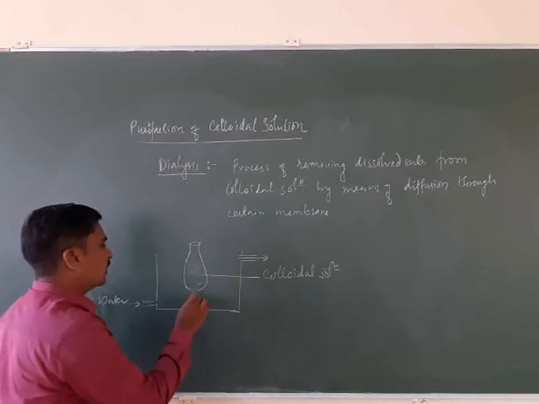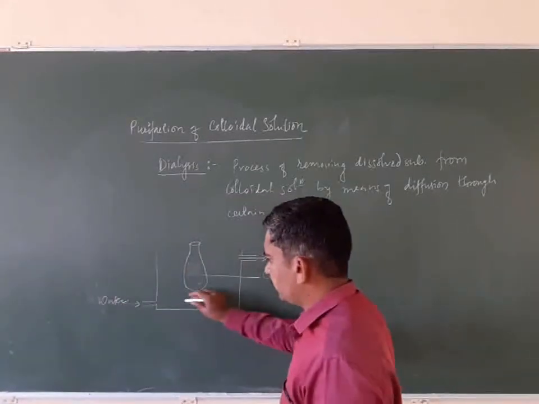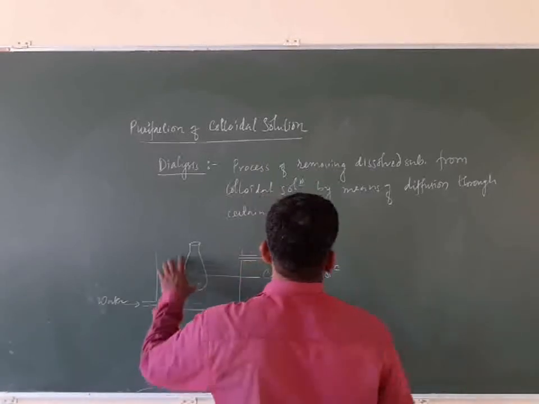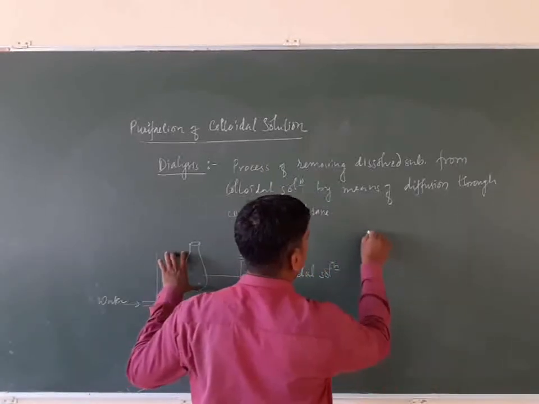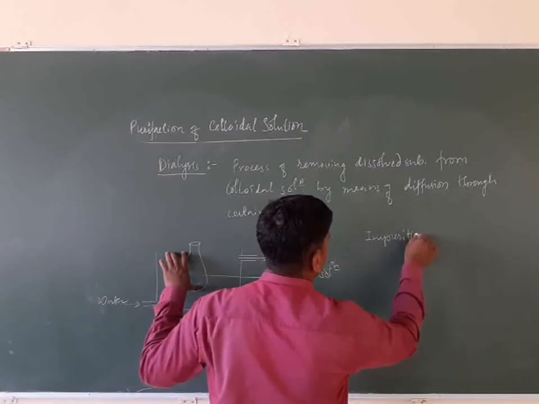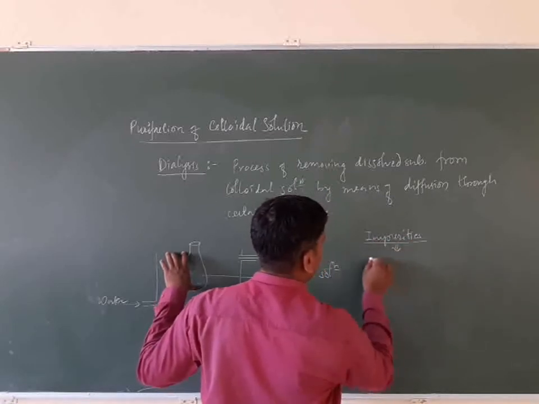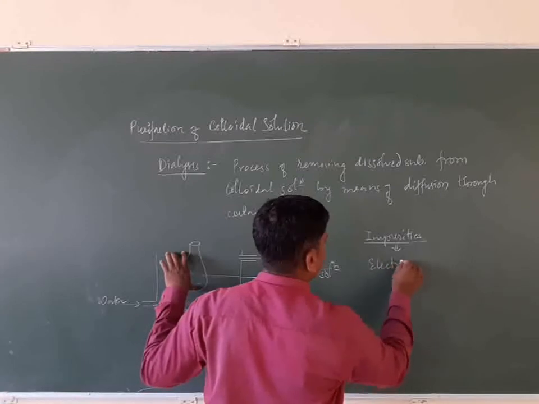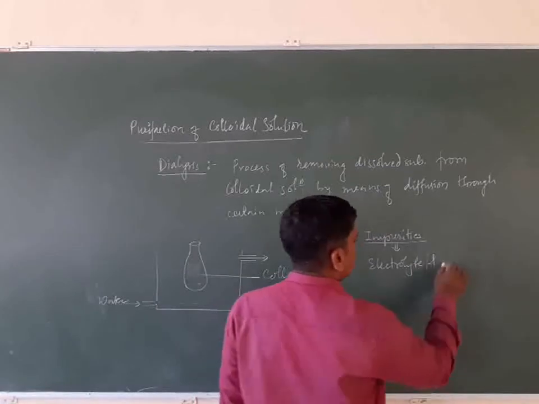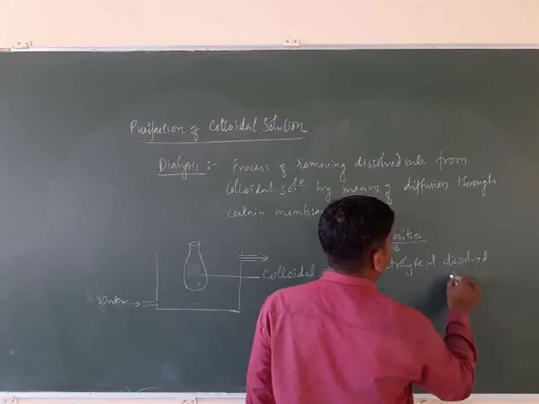Now, what is diffusion? What happens when water comes in contact with this membrane? What are the impurities in the colloidal solution? The impurities are the electrolyte and the dissolved substances.